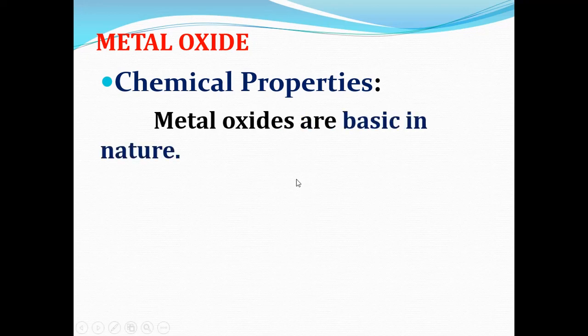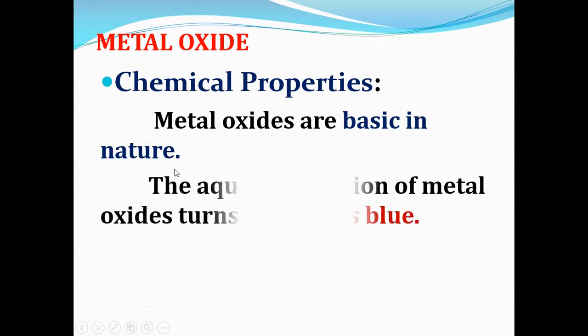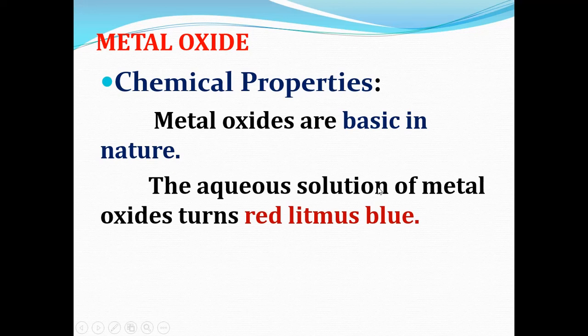Metal oxides are basic in nature. The aqueous solution of metal oxides can turn red litmus to blue color. As they are basic in nature, the aqueous solution, meaning the metal oxide mixed with water, is called aqueous solution of metal oxide. When we dip red litmus paper in the aqueous solution of metal oxide, it turns blue as they are basic in nature.